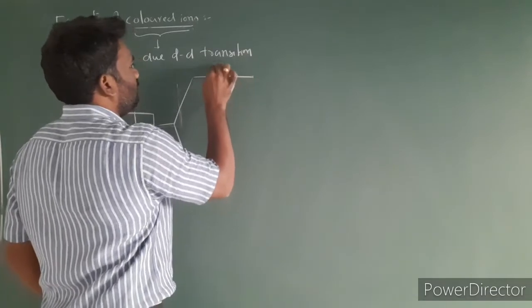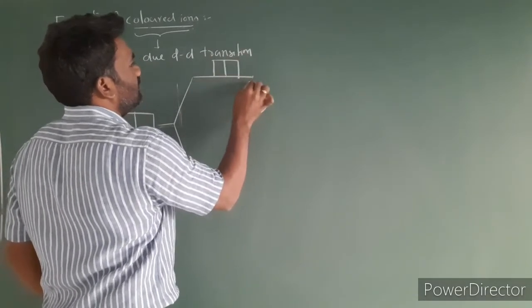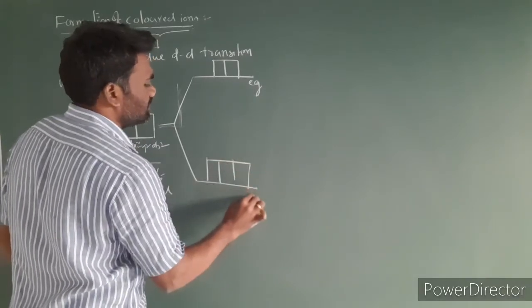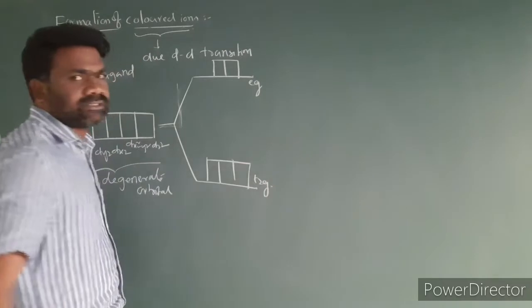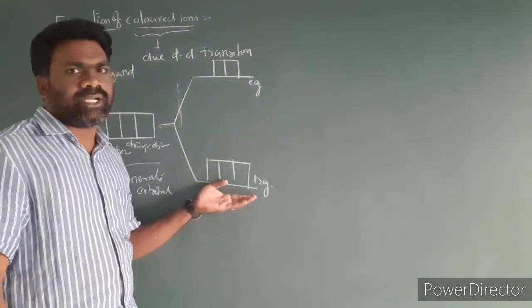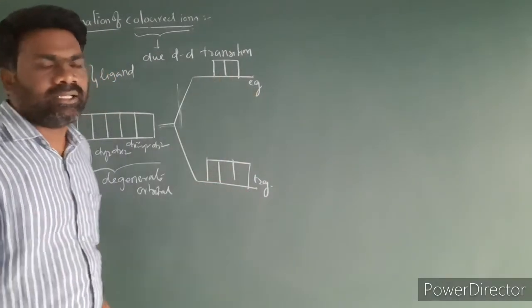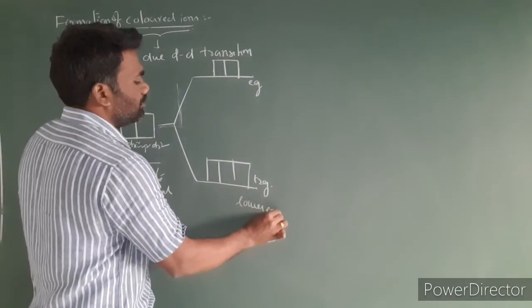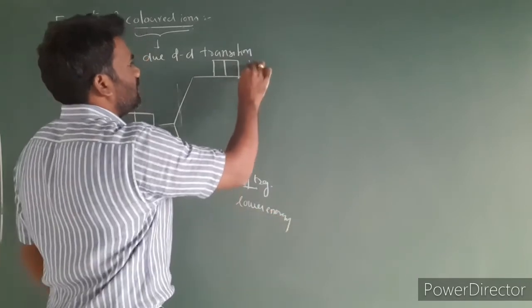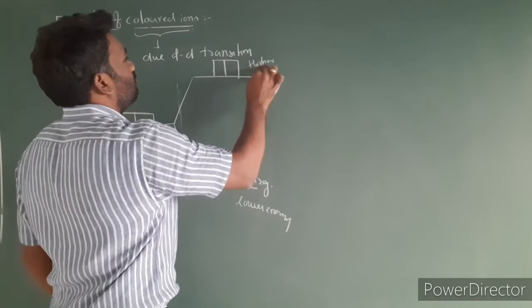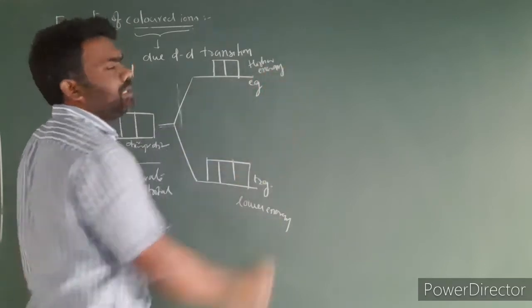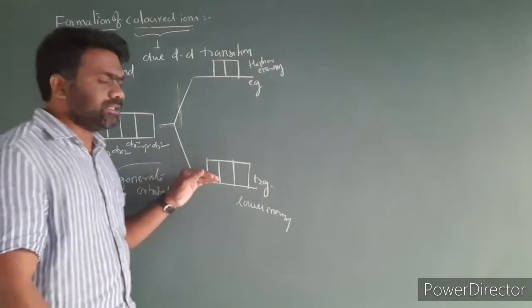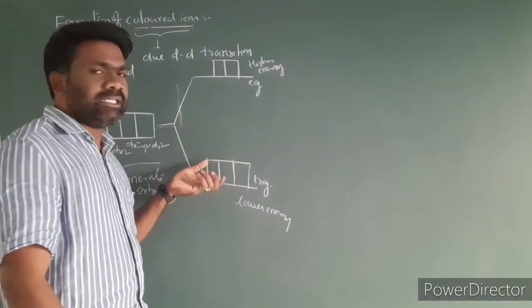One set we have to call the Eg set, and the other set we call the T2g set. The T2g set has a lower energy and the Eg set has a higher energy.